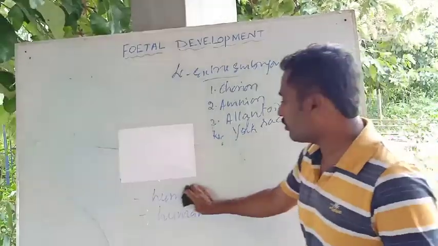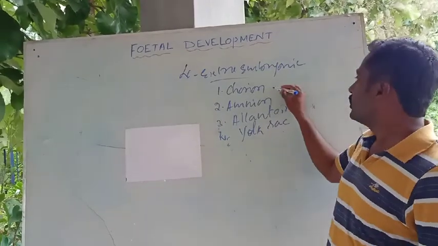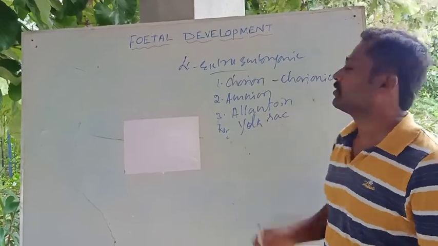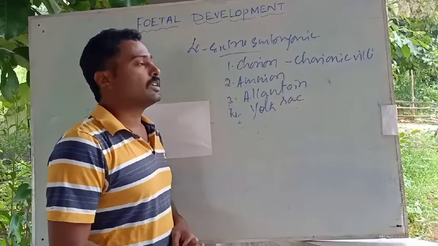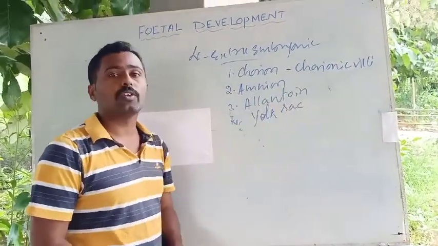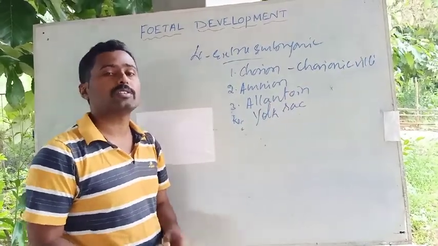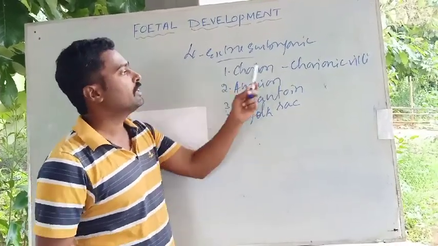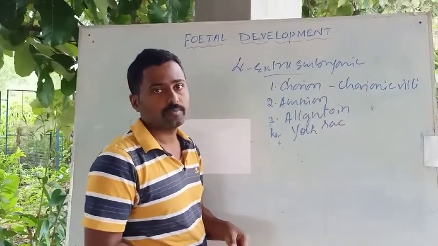This is the outer membrane, which helps in the formation of chorionic villi. You know what chorionic villi are? Chorionic villi are produced from the cells of the trophoblast, which develops into the outer membrane called chorion. The chorion develops the chorionic villi, which help in fixation of the embryo firmly into the uterine wall. Not only that, villi also help in absorption of nutrition.